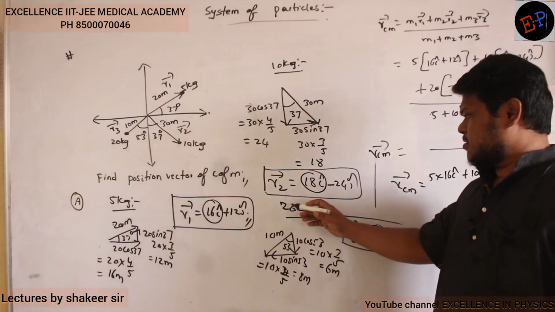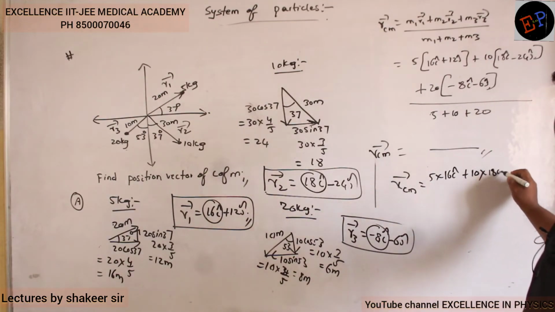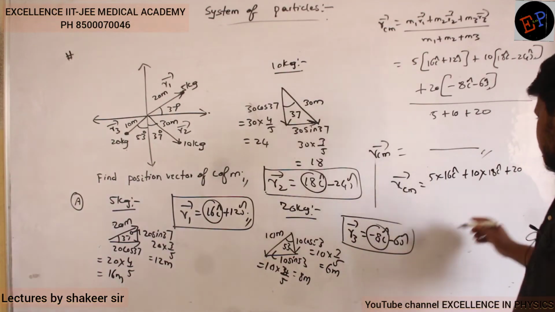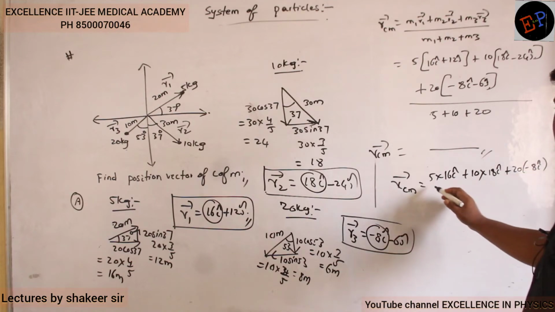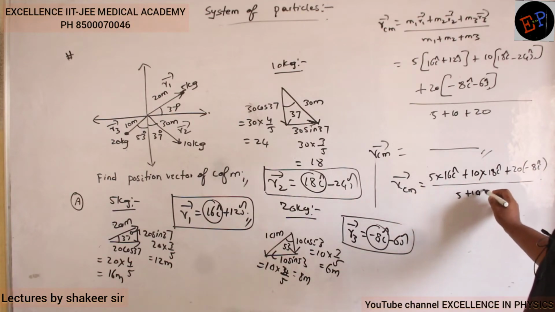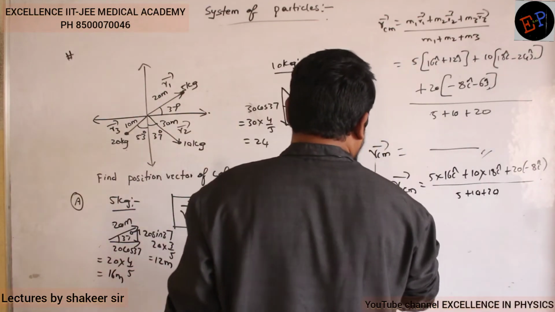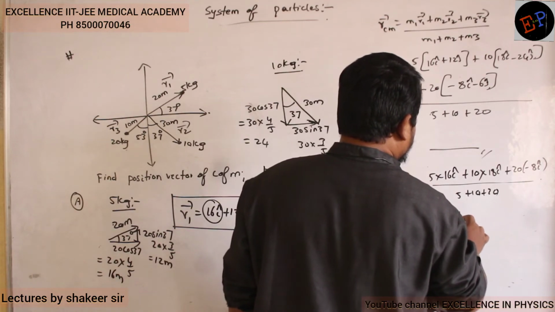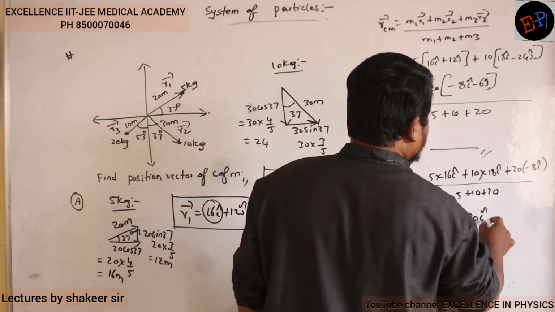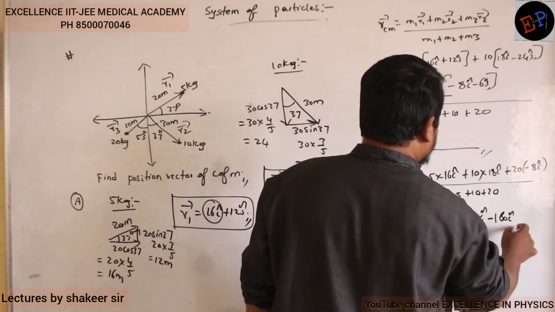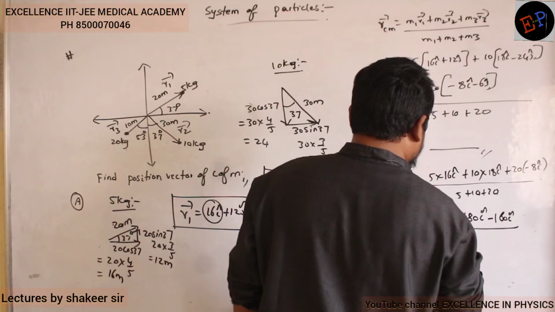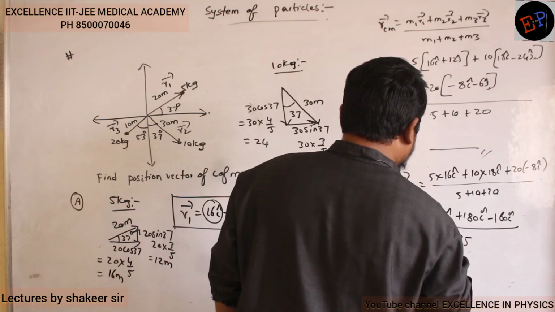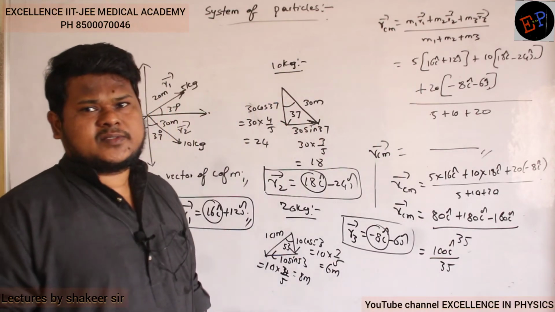And what is its position along x axis? 18, so 18 i cap. Mass of the third body is 20, and its position along x axis is minus 8 i cap, divided by total mass of the body, 5 plus 10 plus 20. Therefore x center of mass is equal to 16 times 5 is 80 i cap, plus 180 i cap, minus 160 i cap, divided by 35. So therefore 100 i cap divided by 35. That is the x center of mass.